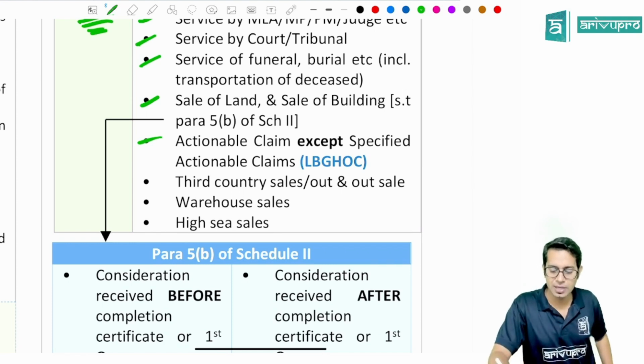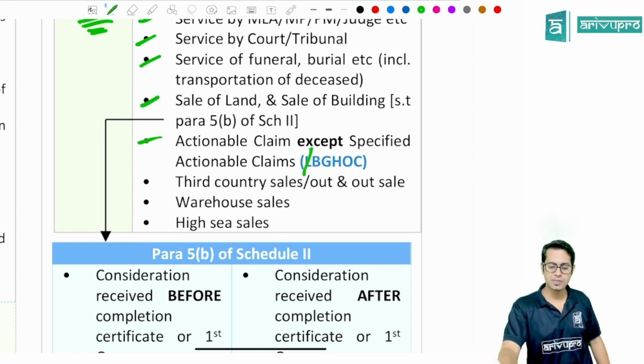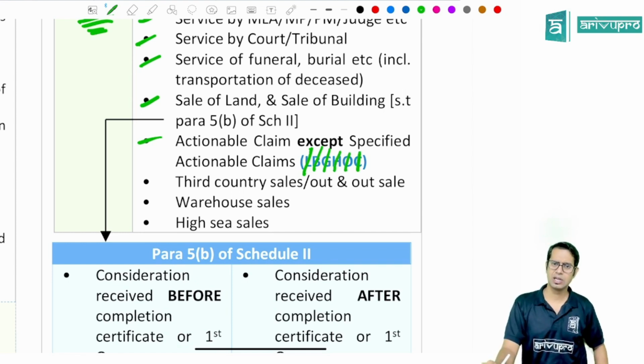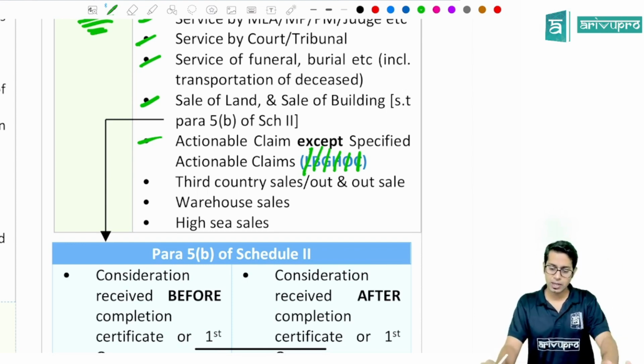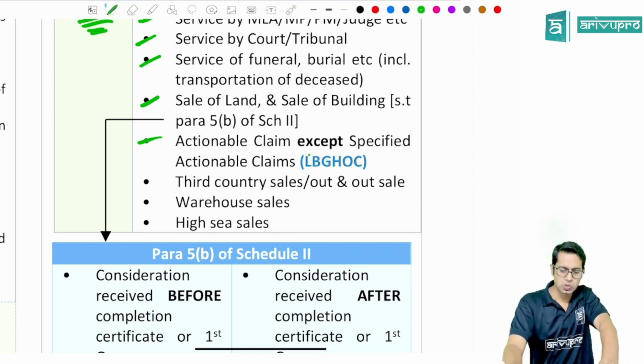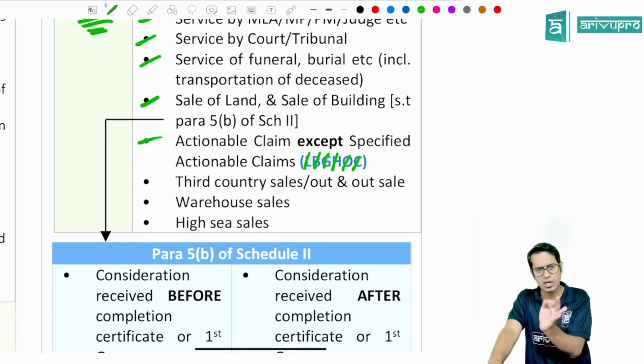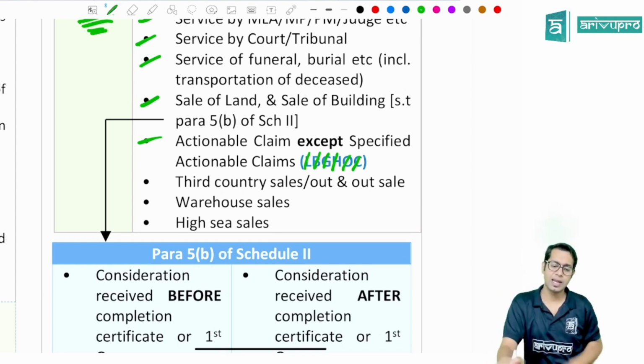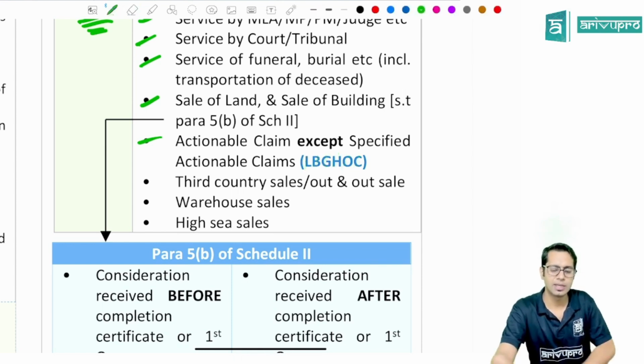So what are the specified actionable claims? If the transaction is in respect of lottery, betting, gambling, horse race, online money gaming, and casino. So if you do betting activity, purchase any lottery ticket, do any gambling activity, go to a casino and spend some money over there, or spend money in online money gaming, these are all treated as actionable claims only. These are specified actionable claims. If there is a transaction in these actionable claims, then it will be treated as supply.